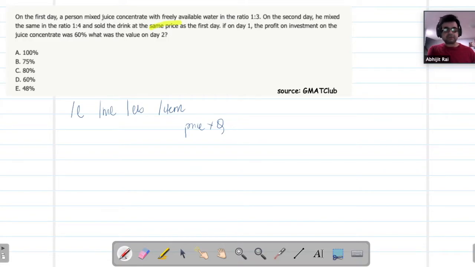Approach. The second part of the approach is understanding that price could be anything in business, right? I could buy something, so my cost price is C, and I can put any kind of profit on top of it to get my selling price. This is usually constant. The raw material price is usually constant. My profit can change, and that would reflect in my selling price.